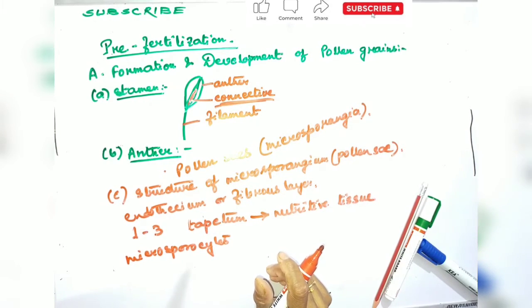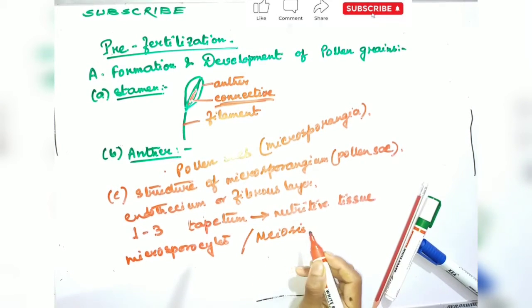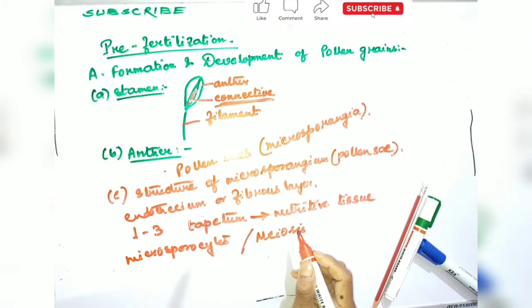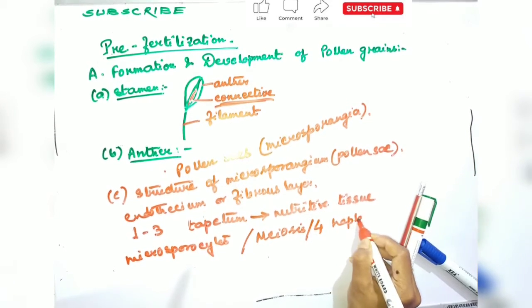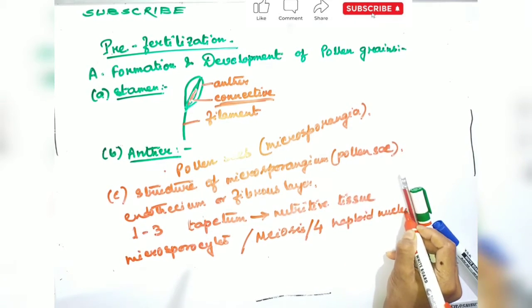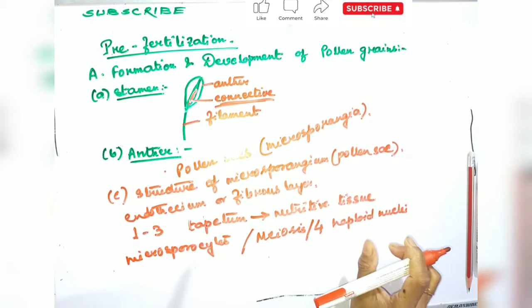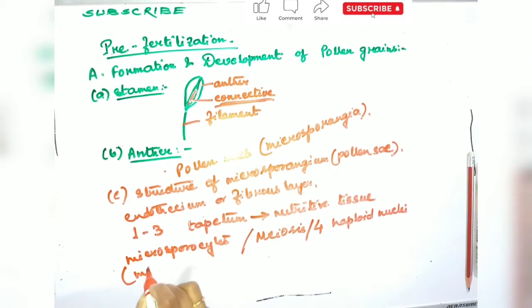During microsporogenesis, the nucleus of each microspore mother cell undergoes meiosis and gives rise to four haploid nuclei, known as a microspore tetrad.